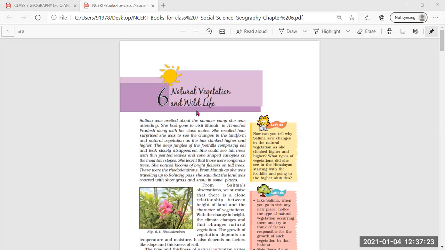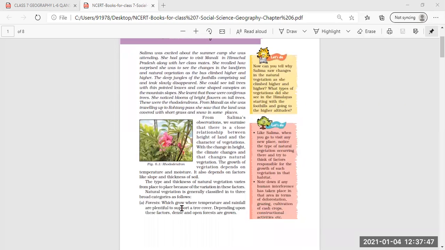That means about the plant life and wildlife in different parts of the world, and what type of climate, what type of rainfall, and what geographical conditions these plants grow and survive in, and what wild animals are found in that particular place of the world.